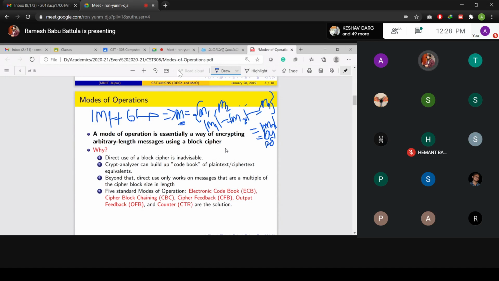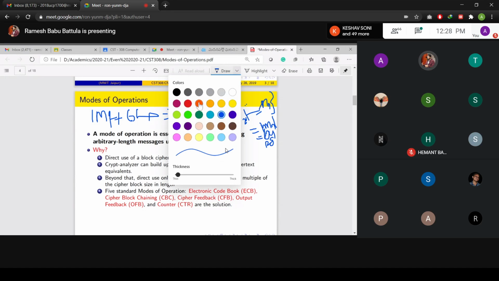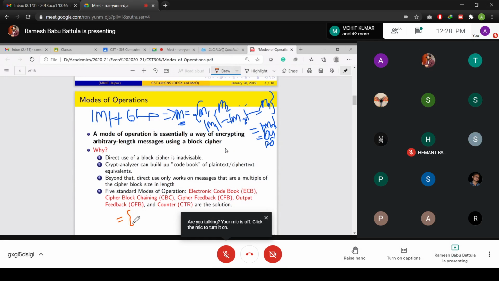The corresponding C is computed like this: I receive as output C1, C2, and so on, Cn. Combine all of these, and that is your ciphertext.